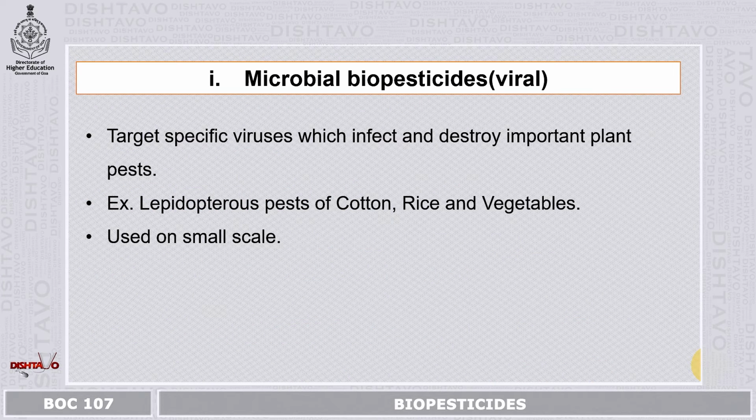The last one under the microbial category is viral biopesticides. Here the target-specific viruses which infect and destroy important plant pests are being used. Example we can take is Lepidopteran pests of cotton, rice and vegetables. But this particular biopesticide is used on a very small scale because its production is very difficult. The viral strains or the viruses require a living host for their production. So the production of the viral biopesticides is quite difficult.